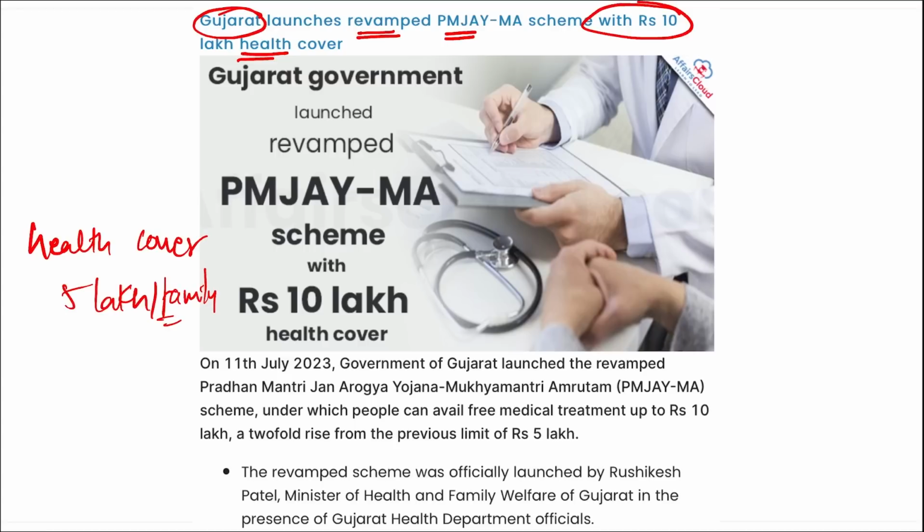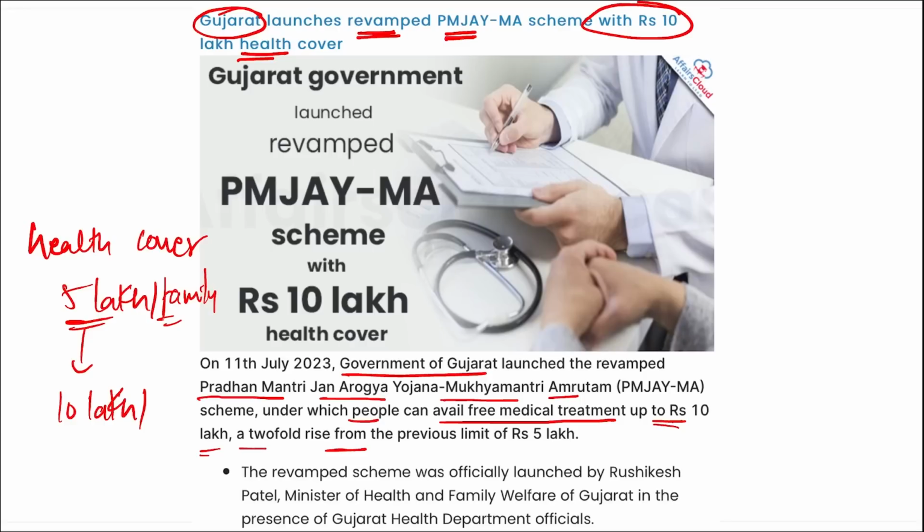And now this revamped, that is the updated Pradhan Mantri Jan Arogya Yojana MA scheme, that is Mukhyamantri Amrutam scheme, the health cover has been increased from 5 lakh rupees to 10 lakh rupees per family. Correct? So remember, it was the government of Gujarat. They have launched this revamped scheme, under which people can avail free medical treatment of up to 10 lakh rupees, a twofold rise from the previous limit of 5 lakh rupees.